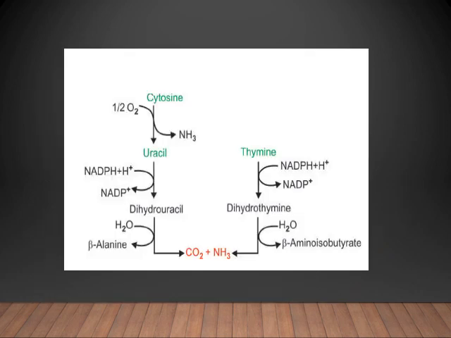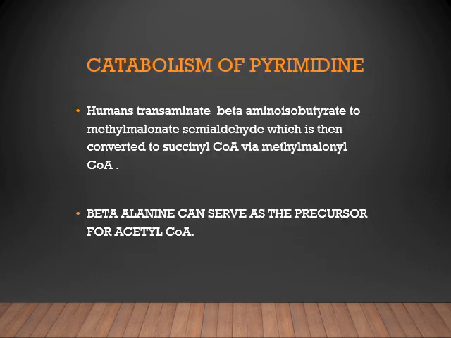This figure explains the catabolism of pyrimidine. You'll see cytosine is deaminated to form uracil, then thymine also. Uracil or thymine both undergo reduction to form either dihydrouracil or dihydrothymine. Further, in the subsequent reactions, the ring is opened, finally leading to production of beta-alanine, then metabolized to form finally carbon dioxide and ammonia. So this is regarding the catabolism of pyrimidine nucleotides.